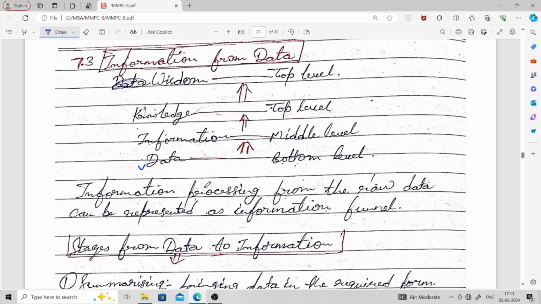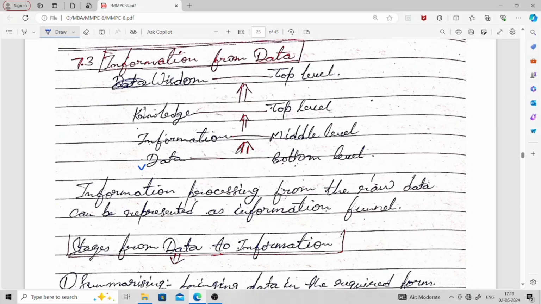Information processing from the raw data can be represented as an information funnel.